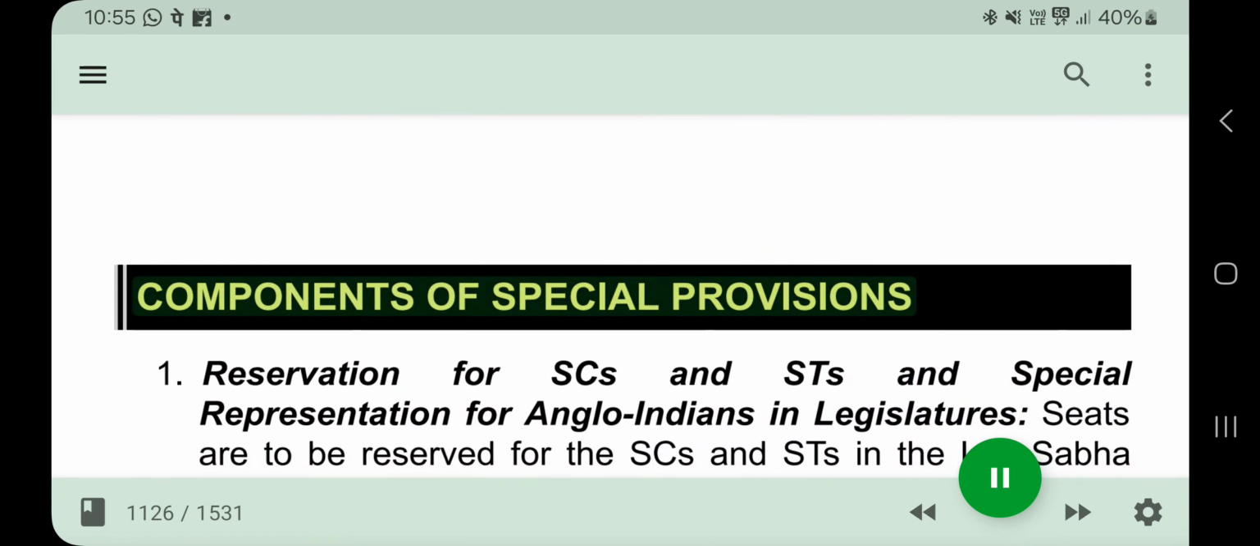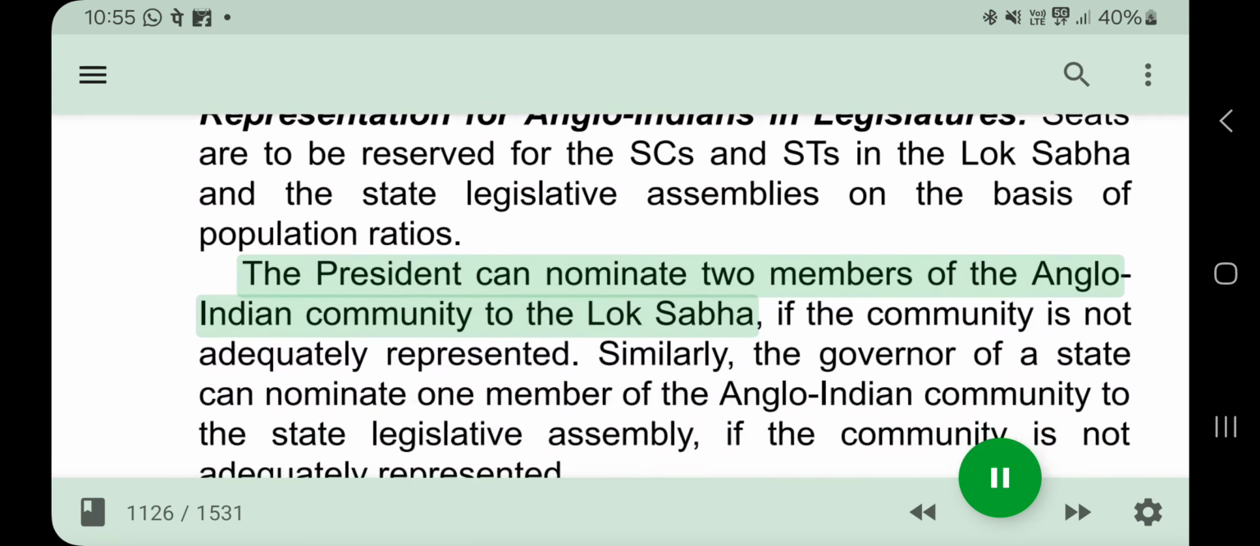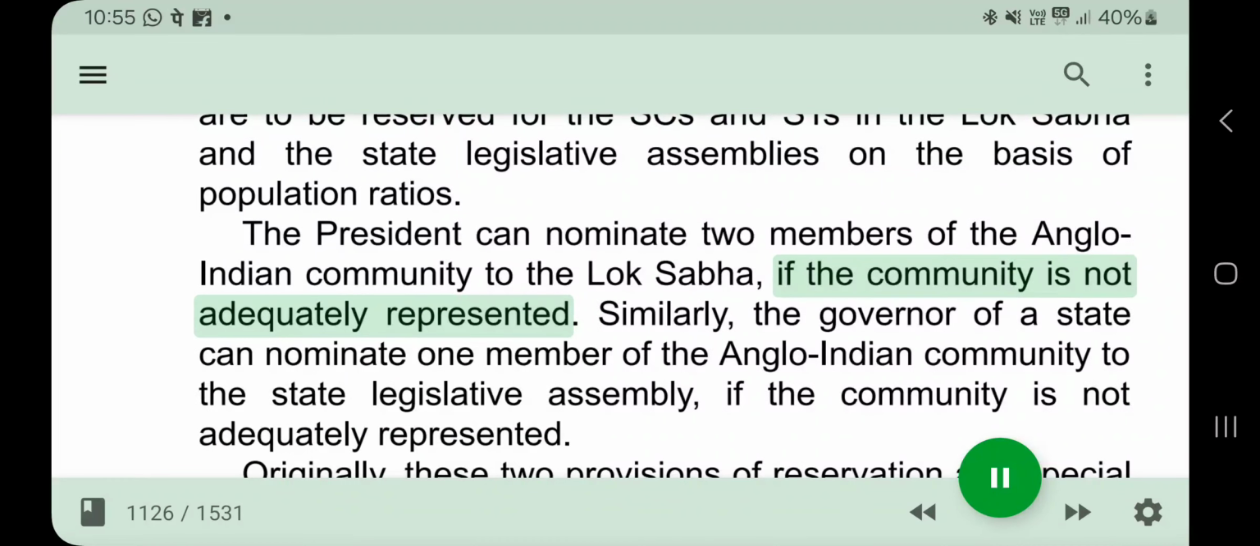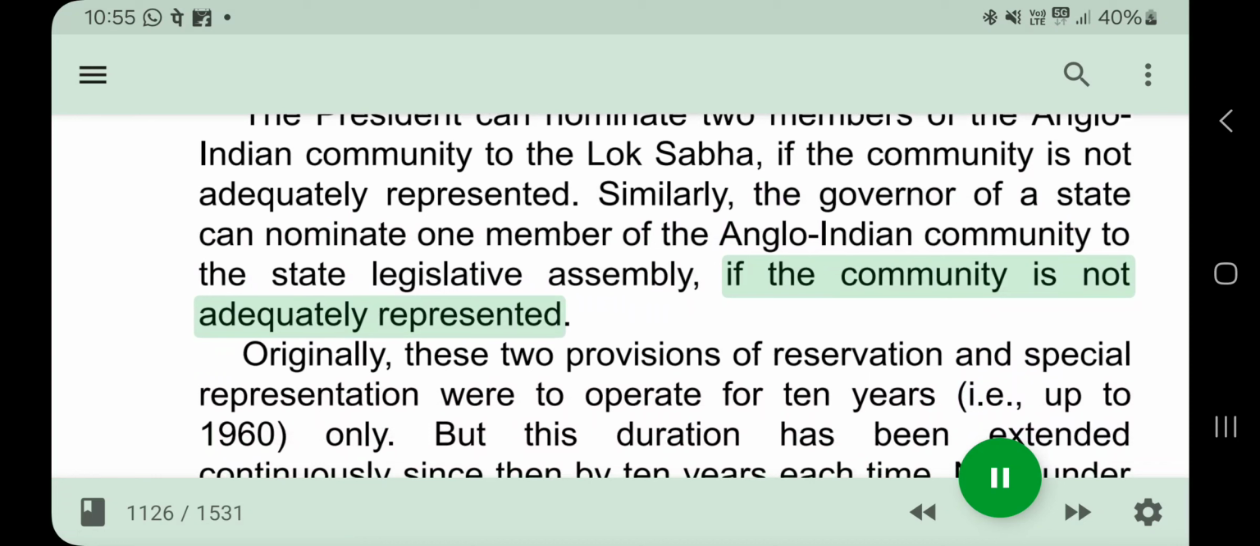Components of special provisions. 1. Reservation for SCs and STs and special representation for Anglo-Indians in legislatures. Seats are to be reserved for the SCs and STs in the Lok Sabha and the state legislative assemblies on the basis of population ratios. The President can nominate 2 members of the Anglo-Indian community to the Lok Sabha, if the community is not adequately represented. Similarly, the governor of a state can nominate 1 member of the Anglo-Indian community to the state legislative assembly, if the community is not adequately represented.